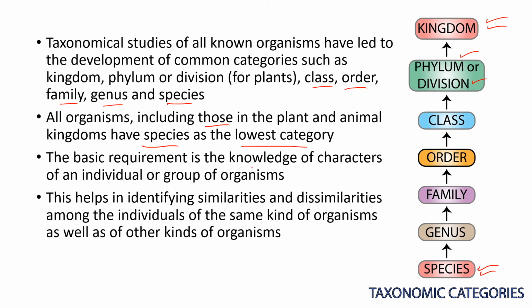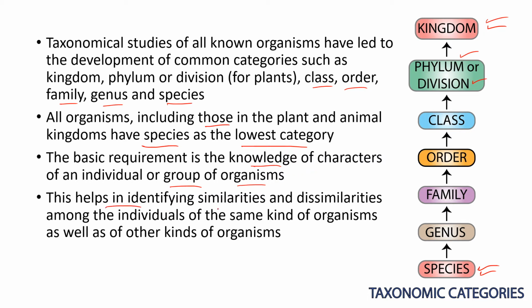The basic requirement is knowledge of the characters of an individual or a group of organisms. If you want to classify an organism, first of all you have to know basic knowledge about its characters, what are the internal organs and what are the external morphological features. You should have a little knowledge in order to classify the organisms.